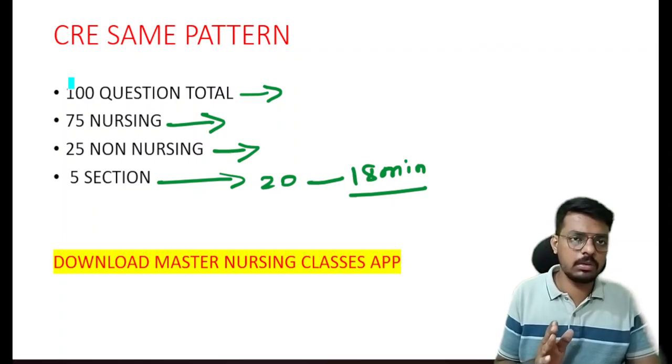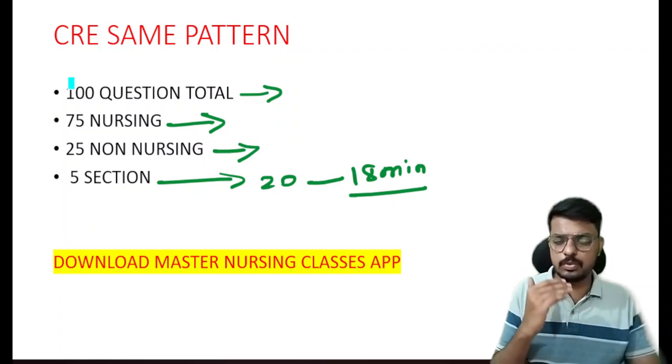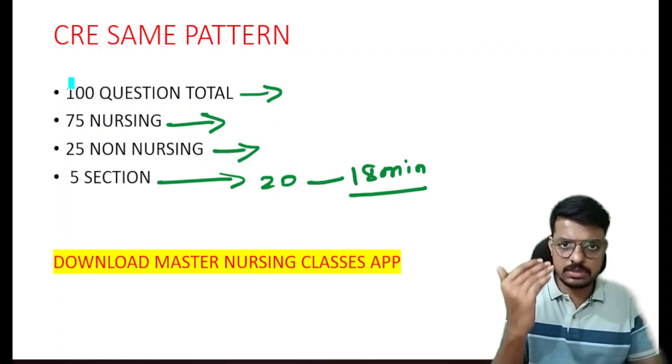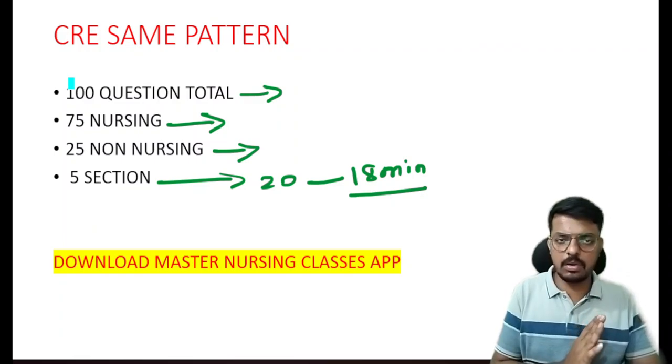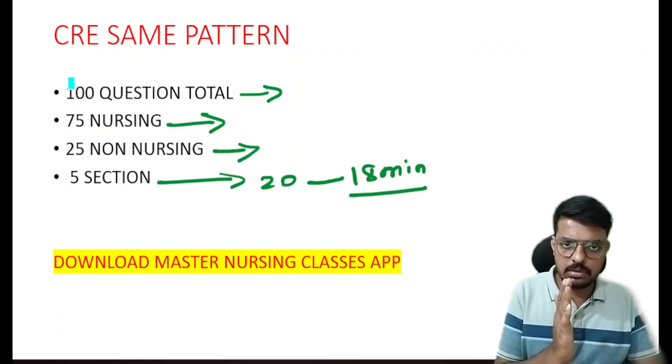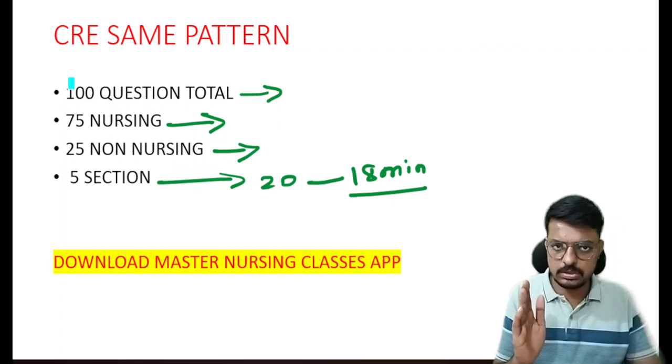For those watching for the first time, I have already explained the CRE same pattern exam. In the CRE same pattern exam, we expose the students to the same situations they will face in the exam center. There will be 5 sections of 20 questions for 18 minutes, with no switching between situations.